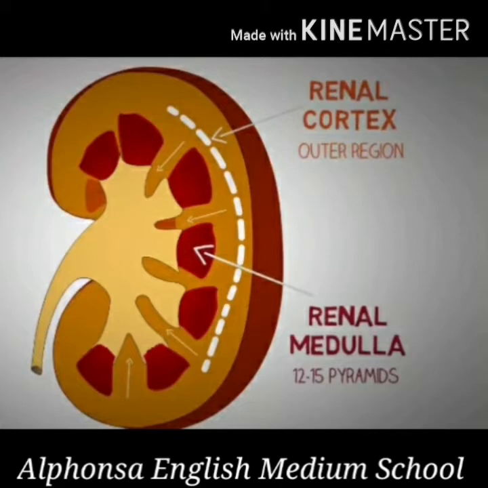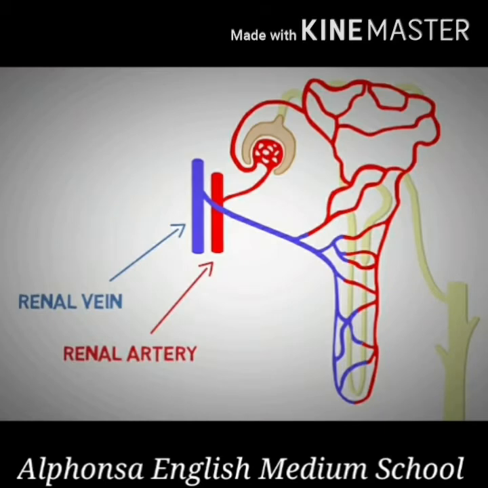A pair of adrenal glands is present on the top of the kidneys. Pelvis is a funnel-shaped cavity in the kidney that collects the urine and passes it down to the ureters. Each kidney is composed of millions of nephrons, which are the main filtering units in the kidney. Now let us learn the structure of nephron and how urine is formed.